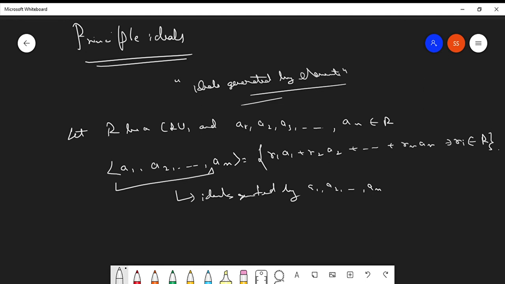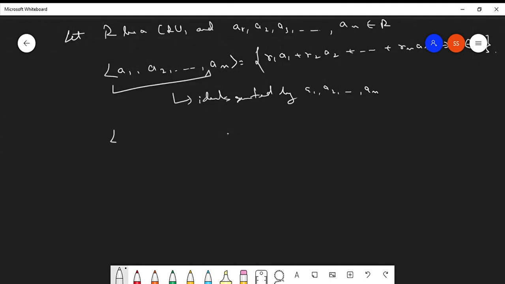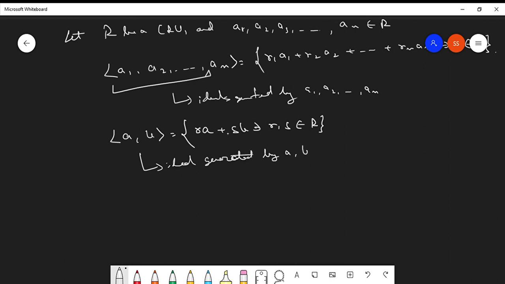If we confine the number of elements to two particular elements, how will this generated ideal change? If we take only two elements a and b, this will become ra plus sb, such that r and s belong to the ring. So this is said to be the ideal generated by a, b. What if we confine this generated ideal to only one element?